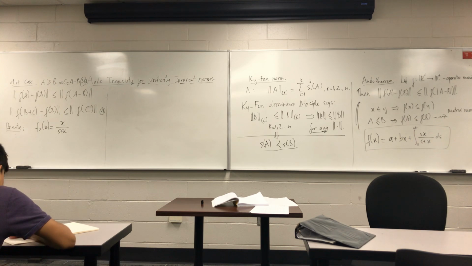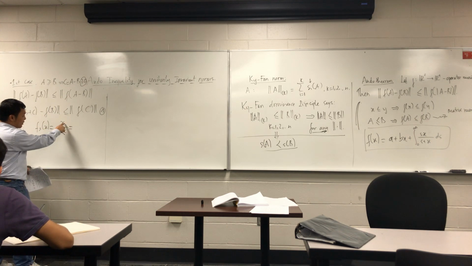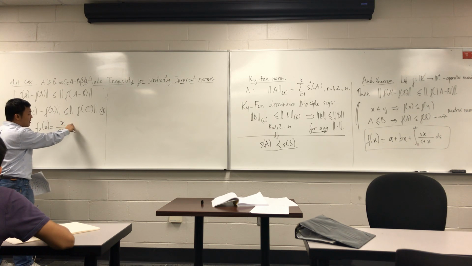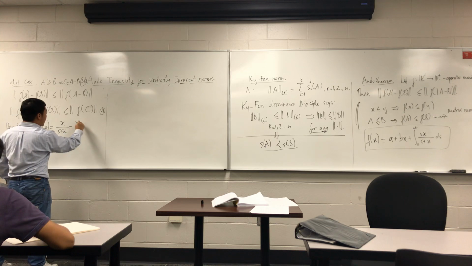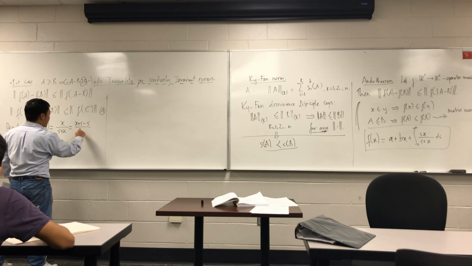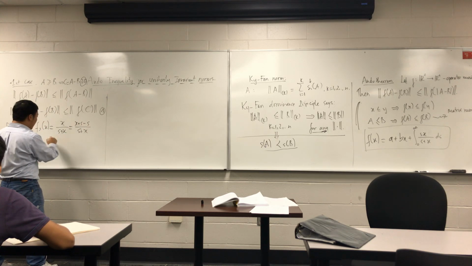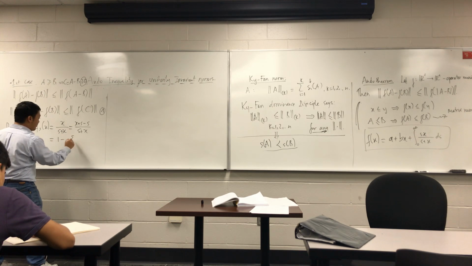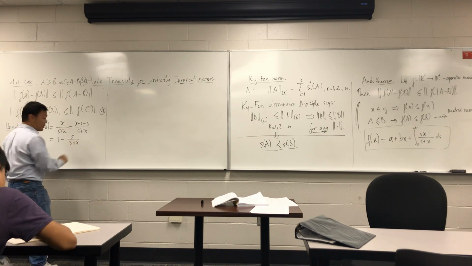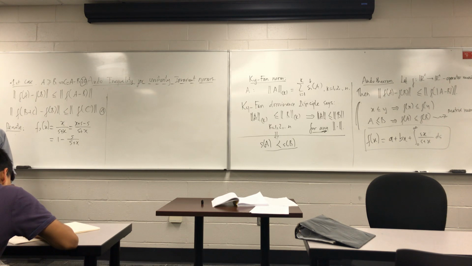If you calculate it, you add s and then subtract s, so you write (x plus s minus s) over (s plus x). Then you split it, and you get 1 minus s over (s plus x). So we simplify and make our life a little easier when we take the difference here.